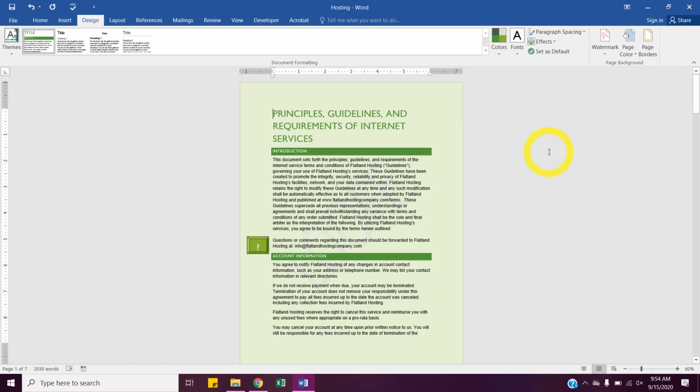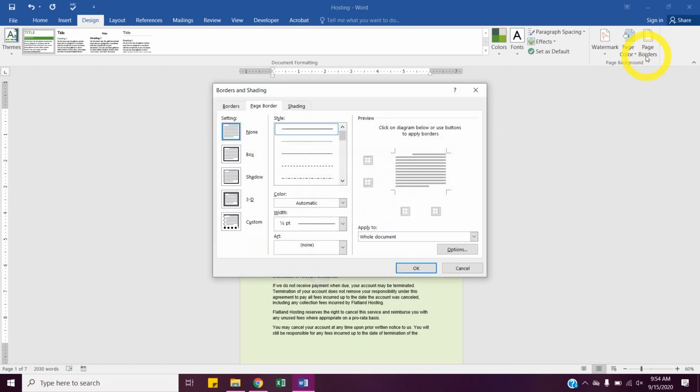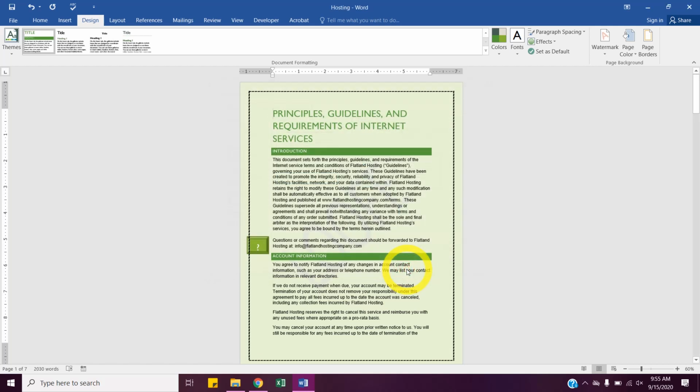All right. We'll go to Page Borders now. One thing with this dialog box for Borders and Shading: the far left tab there is Borders. That's for text or our table. Remember when we had tables, we did borders of cells. Page border is the entire page. If we look on the left, we have Box, we have one that's kind of a shadow, 3D. If we chose Box, you can scroll through the styles and see there's squiggly lines and other ones, which we could do, and I'll show you guys real quick.